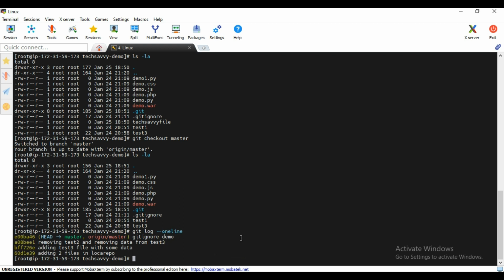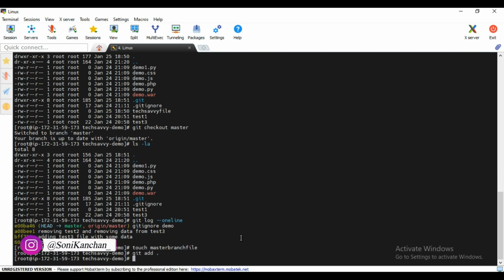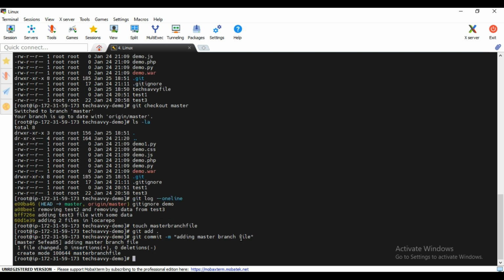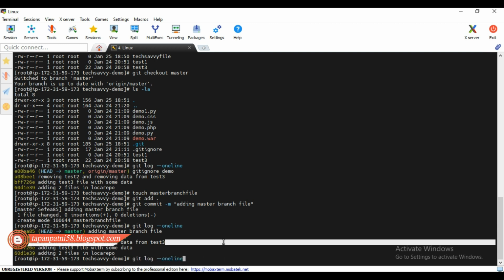Let's see the log for the file created in this branch. But before that, let's create one file here, a master branch file. Now git add dot, git commit -m "adding master branch file". Okay, great. Now if you do git log here again, you will see we have added one more file, right? So let me quickly switch the branch